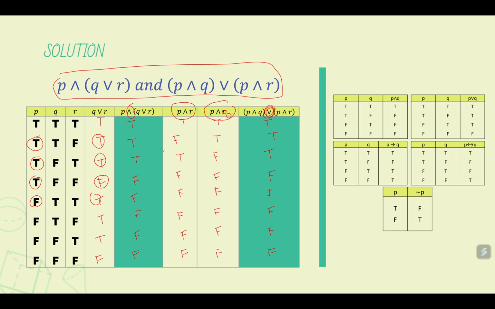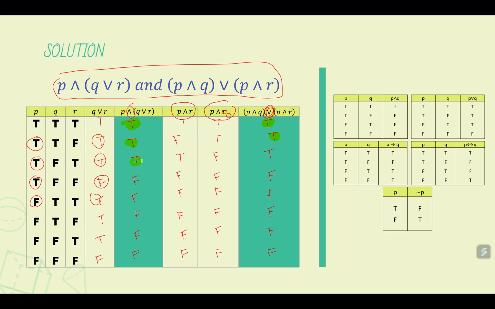Now, how do we know that these two statements are equivalent? To know is to check the columns. We look at this column here and this row here, we have a true statement, and a true statement here. We move to another row, this is true and this is true.